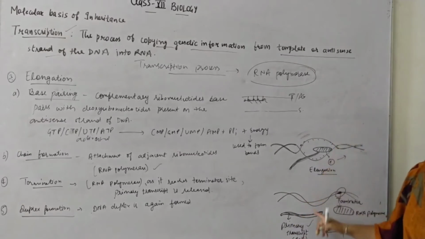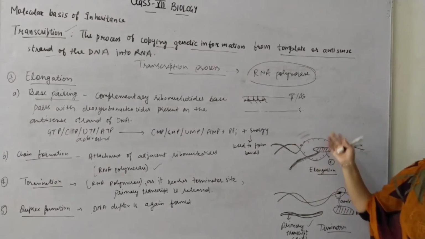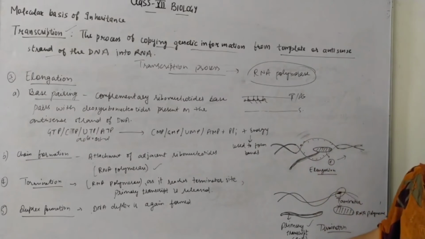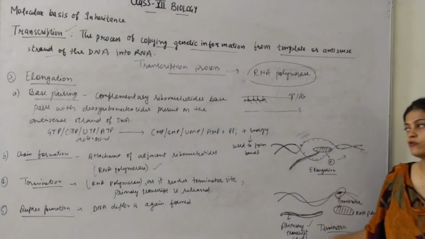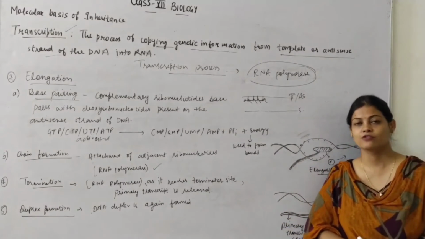Okay, here is the diagram. First step was the initiation that I have shown in the previous video, in the previous step, and elongation and termination. This diagram also you have to draw with all the points explained. Okay, this is all about transcription.